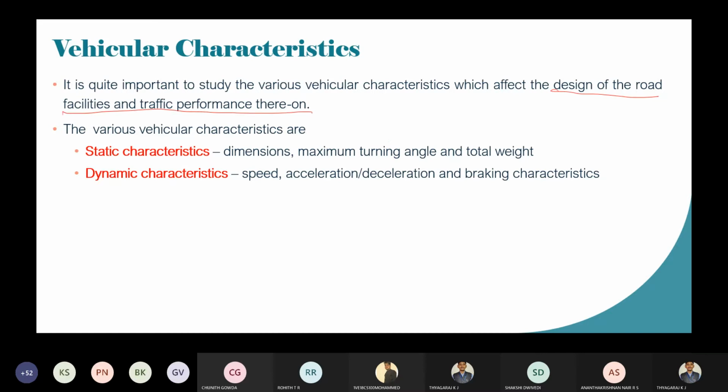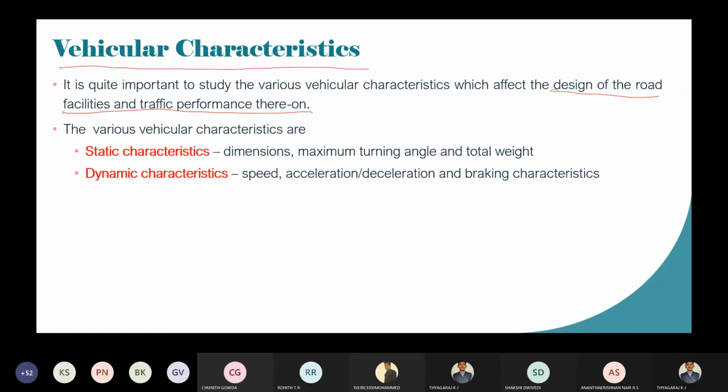I told you in the starting class, whenever we discuss road characteristics, one is the road user characteristics and another is the vehicular characteristics. We have discussed the road user, how people behave in traffic conditions. Now we will see the behavior of the vehicle when it is in traffic. That we are going to call vehicular characteristics or vehicle behavior.